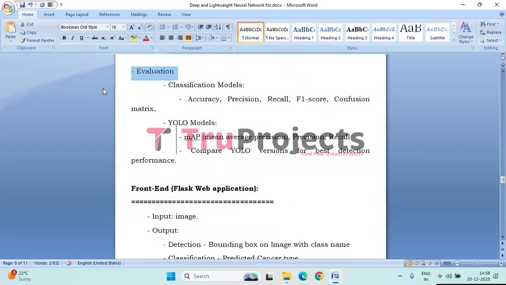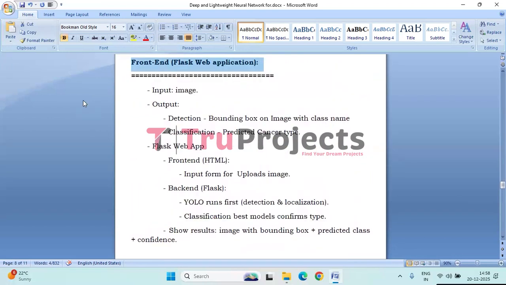Next, model evaluation. Classification models are evaluated using accuracy, precision, recall, F1 score, and confusion matrix to measure predictive performance. YOLO detection models are evaluated using mAP, precision, and recall, and their results are compared to identify the best performing version.